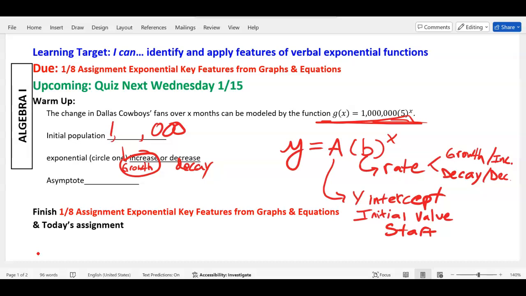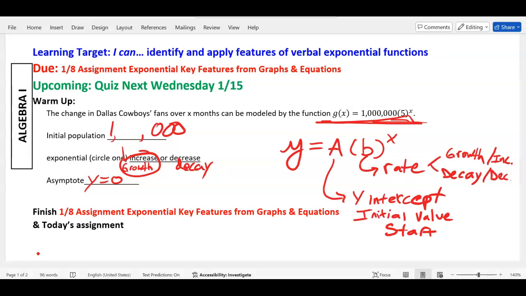All right, well, anyways, so what's the asymptote? We learned this on our examples on the notes 2 days ago. The asymptote is that line it never crosses, and for this one, it's always y equals 0, right? And also, just a reminder, the domain is always all real numbers, negative infinity to positive infinity, and the range is from 0 to infinity. Okay.